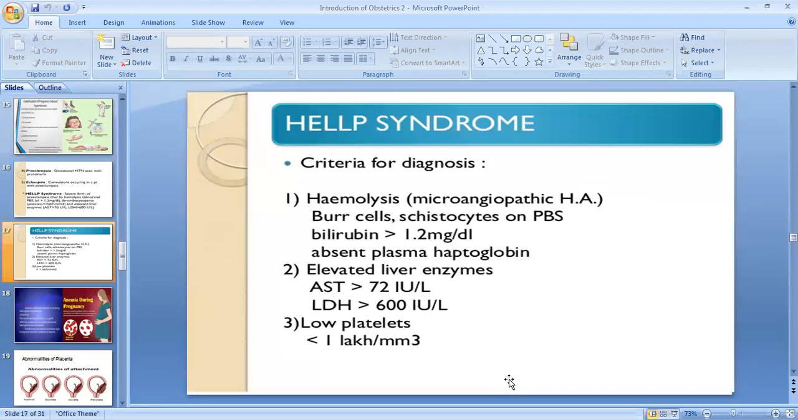HELLP syndrome. That is the situation where, if BP increases too much, it leads to hemolysis, and that hemolysis leads to elevated liver enzymes and low platelets. That is called HELLP syndrome. This is part of PIH.